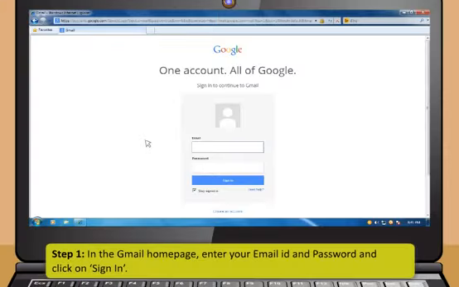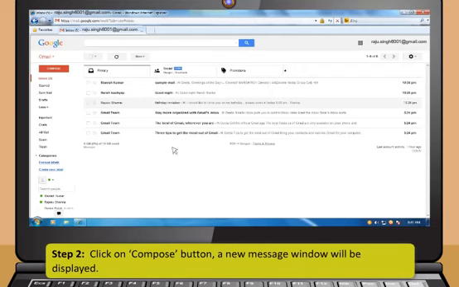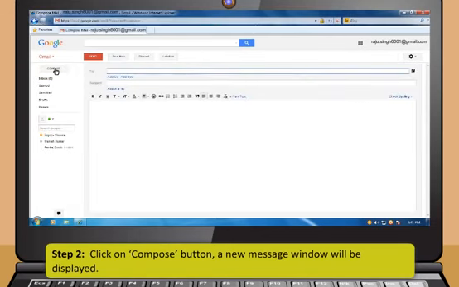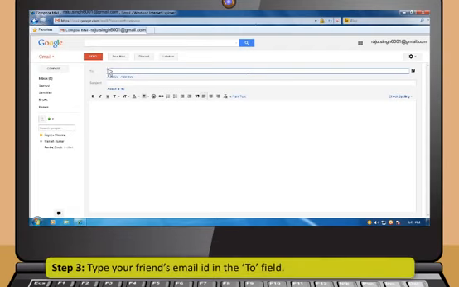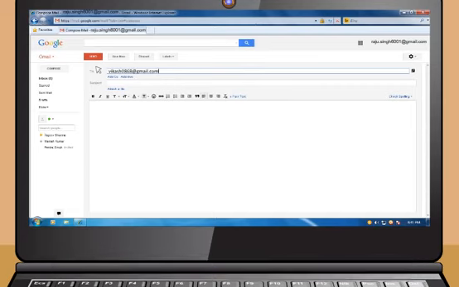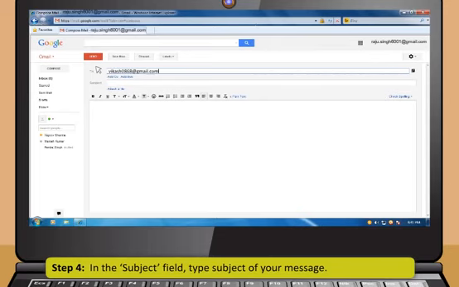Step 1. In the Gmail home page, enter your email ID and password and click on Sign In. Step 2. Click on Compose button. A new message window will be displayed. Step 3. Type your friend's email ID in the To field. Step 4. In the Subject field, type the subject of your message.